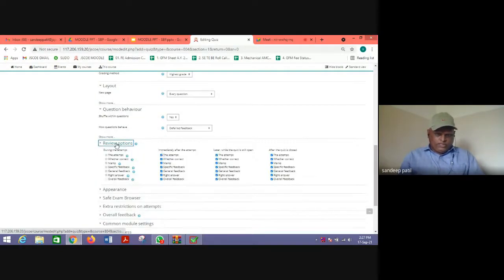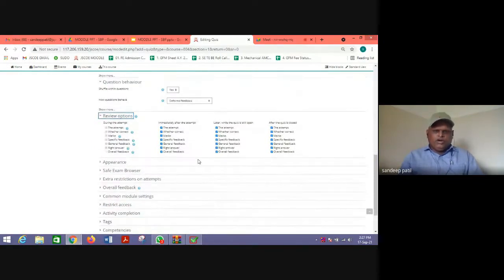Then some review options. Suppose you are taking a university examination, or you want that students should not review their answers, then you can untick all these things so that after solving the questions, students cannot review them. Only you can see the marks. Students cannot see the marks. But if you want students to see and get corrected, then you need to tick all these things.